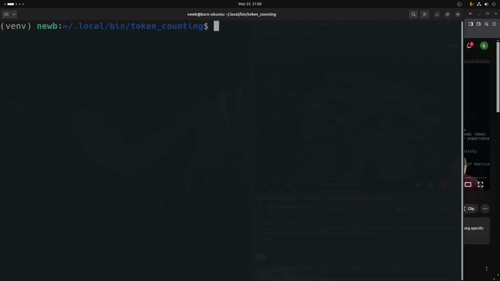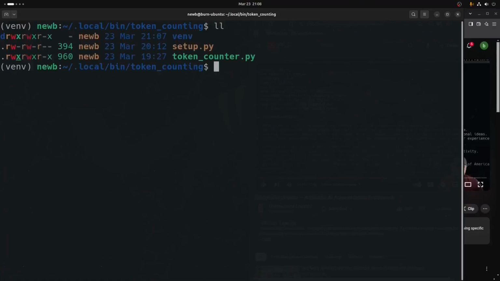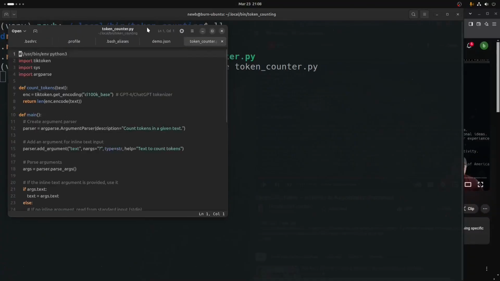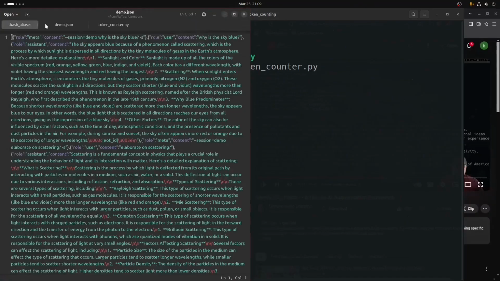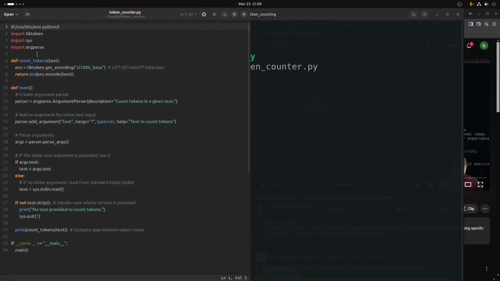So now that we have a virtual environment and it's activated, we're going to take a look at what's in the token counter file. We could use the GNOME text editor or Vim, Nano, whatever you like to use. And so this is the file. I'm going to close some of these others down because they accumulated from a bunch of other videos that we've done. This is the Python file.